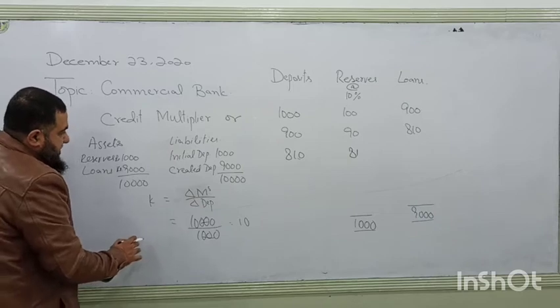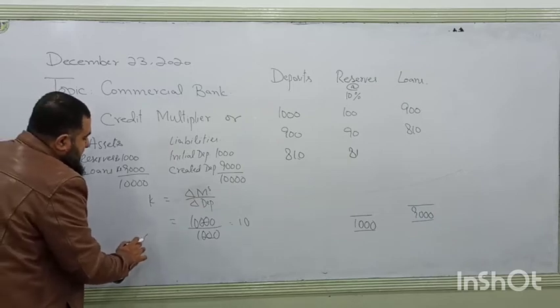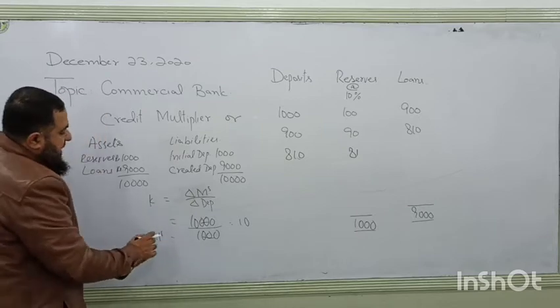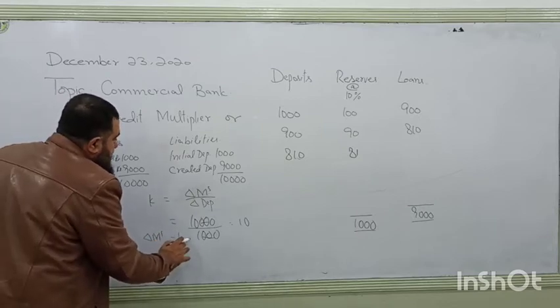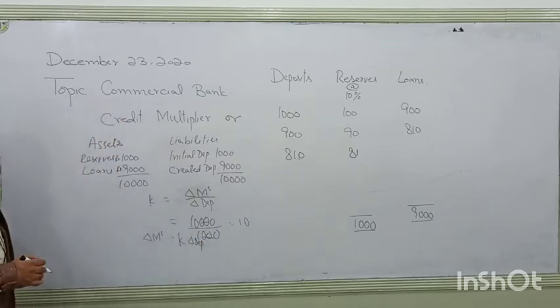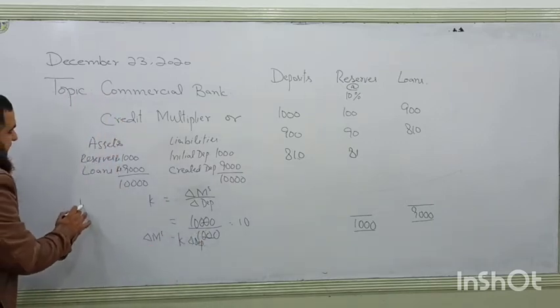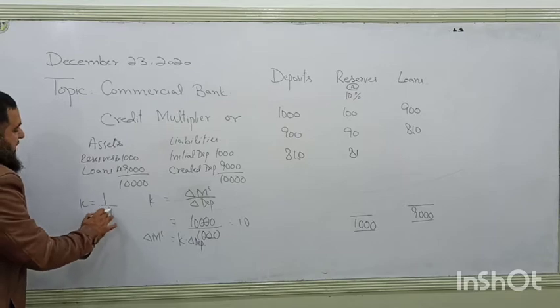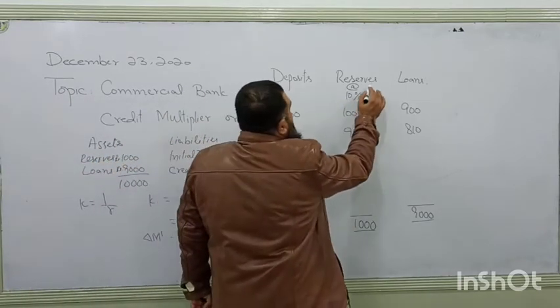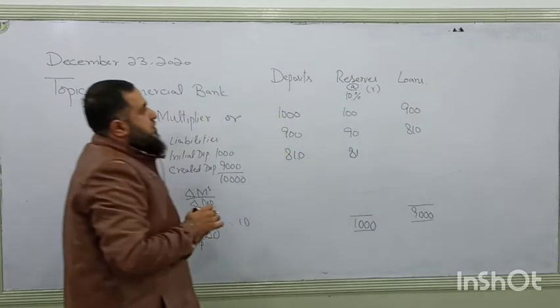If we write the change in money supply, it will be equal to K into change in deposits. What is this K? K is equal to 1 over R, and R is the reserve ratio.